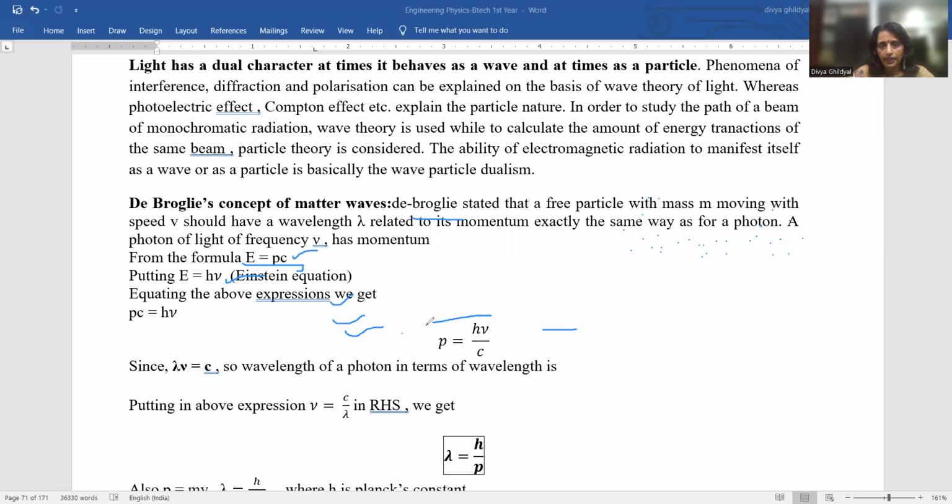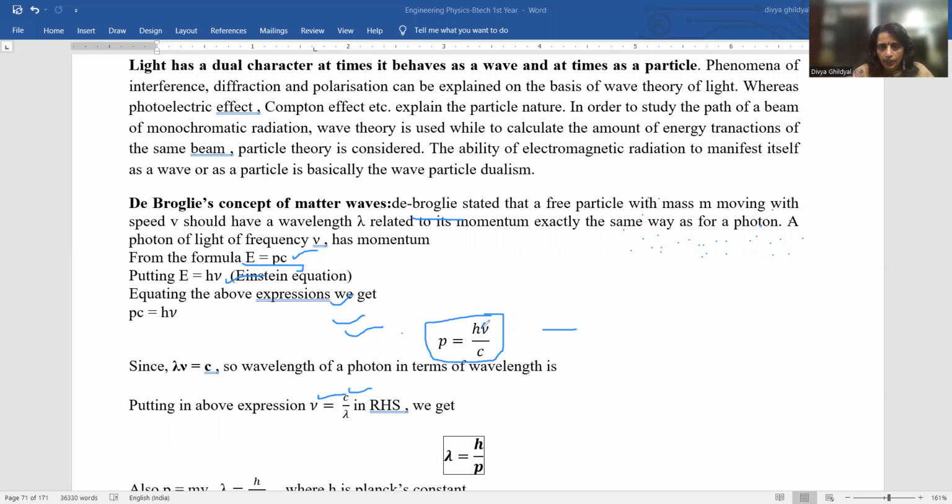So we get p equal to h mu by c. Now we also know the formula that velocity is equal to frequency into wavelength, v is equal to f into lambda. So the wavelength of a photon can also be given by, we put the value of v, mu frequency equal to c upon lambda.